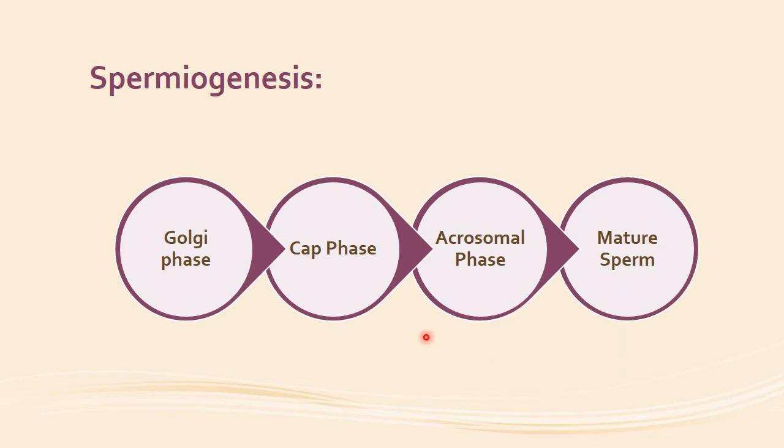Then is the formation of the mature sperm by the process of spermiogenesis. So spermiogenesis is the morphological transformation of the spermatids into the mature sperms. This involves different phases like the Golgi phase, the cap phase, and the acrosomal phase. Now we will discuss these phases one by one. So spermiogenesis, the morphological transformation of the spermatids into the mature sperm.